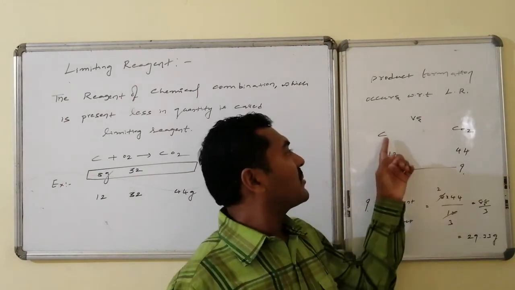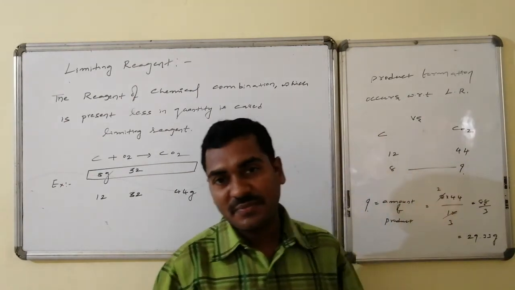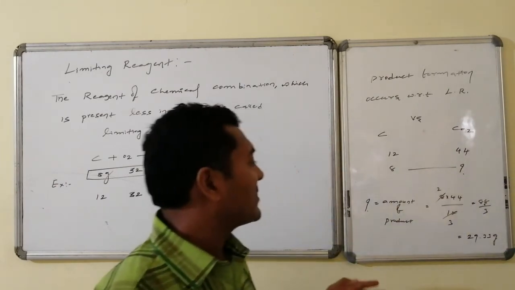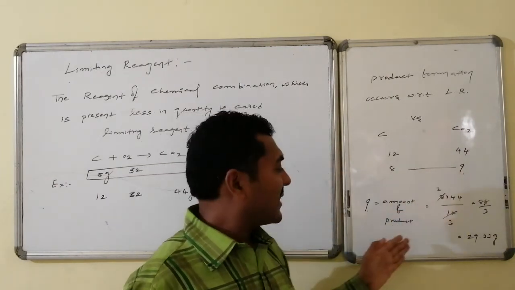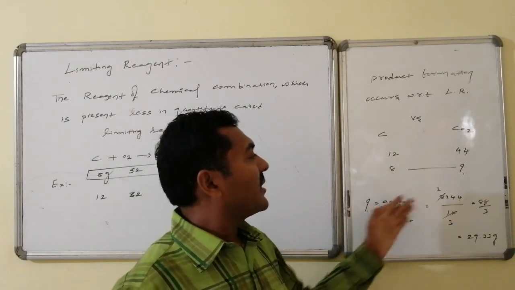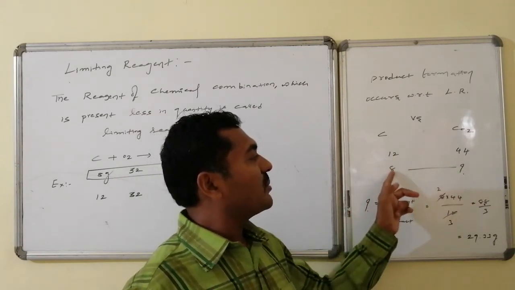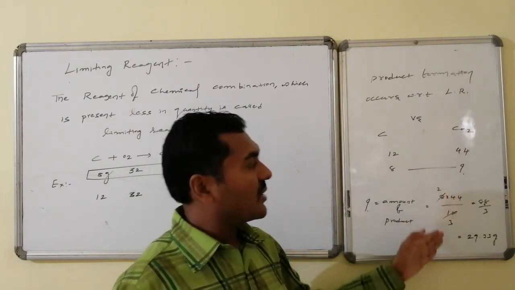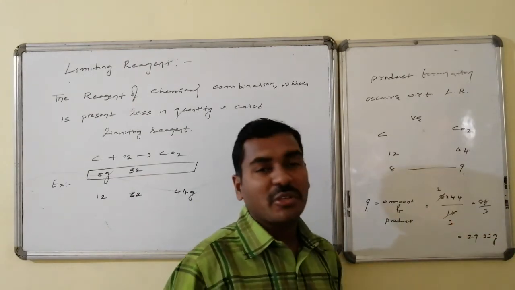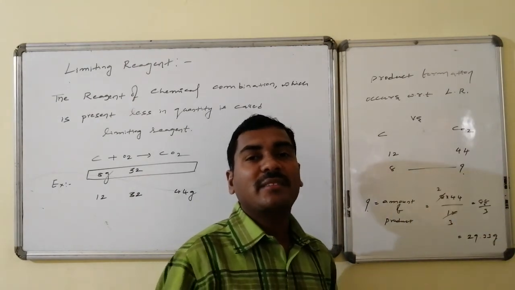So 8 grams of carbon produces how much is the question. On cross multiplication, the amount of carbon dioxide produced is 8 into 44 divided by 12, which becomes equal to 29.33 grams.